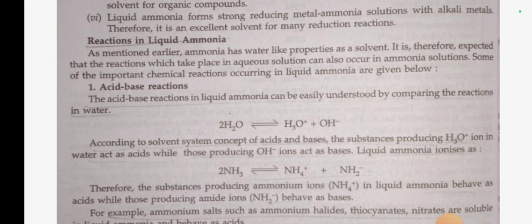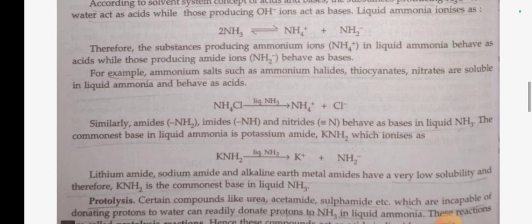Therefore, the substance producing ammonium ion NH4+ in liquid ammonia behaves as an acid, while those producing amide ion NH2- behave as a base. For example, ammonium salts such as ammonium halide, thiocyanate, and nitrate are soluble in liquid ammonia and behave as acids. NH4Cl in liquid ammonia gives NH4+ plus Cl-.